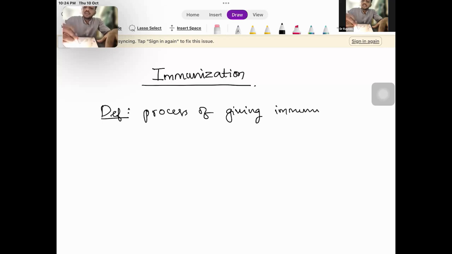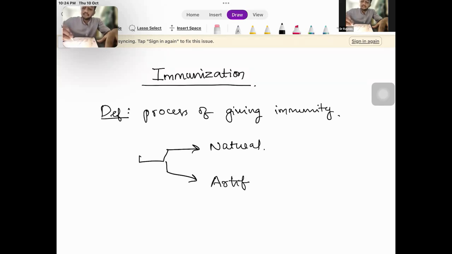So what are the ways that we can confer immunity? Can be broadly divided into two. The first one is natural and the second one is artificial. So what exactly is immunity? Immunity is the ability of our body to fight diseases. And in case of natural immunity, we usually get immunity after we have attained a disease. So if a person acquires a disease, then he will develop an immunity towards that disease. So that is what is meant by natural immunity.